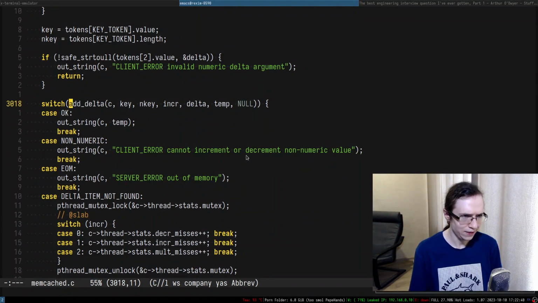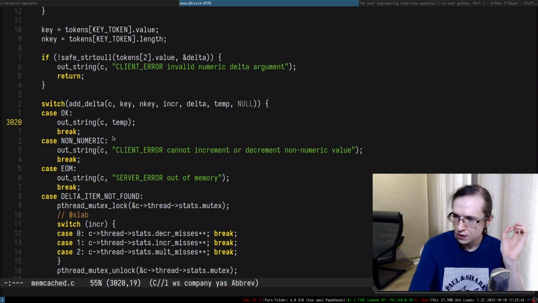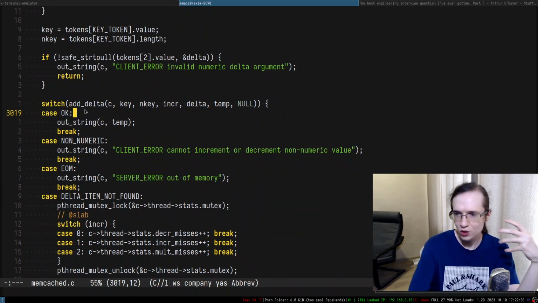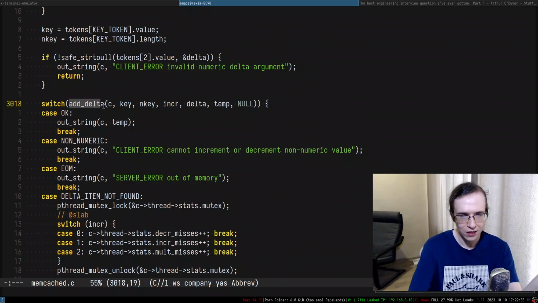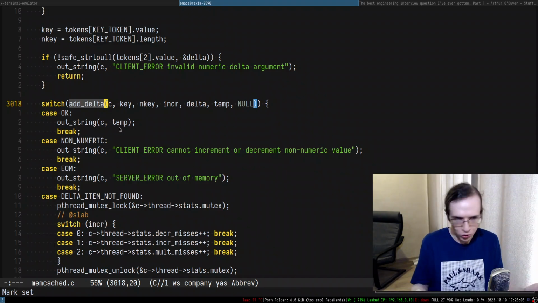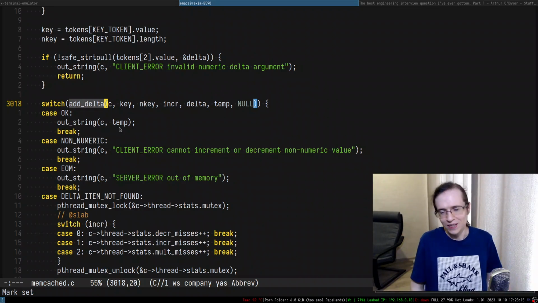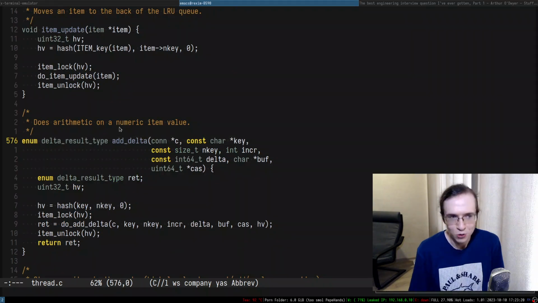right, then add delta. And by the way, functions like add delta should probably be renamed to something else, because they can do more things than just add and subtract. They can also multiply, so this thing does not really reflect the intention of this function. Right, so some sort of renaming would be required, but I mean, this is real source code. In real production source code, you have functions that do different things that are not declared in the name of the function. It is normal, right? Because nobody's got time to actually properly name functions, right? So that's why you have to look at the implementations. So that's kind of normal.